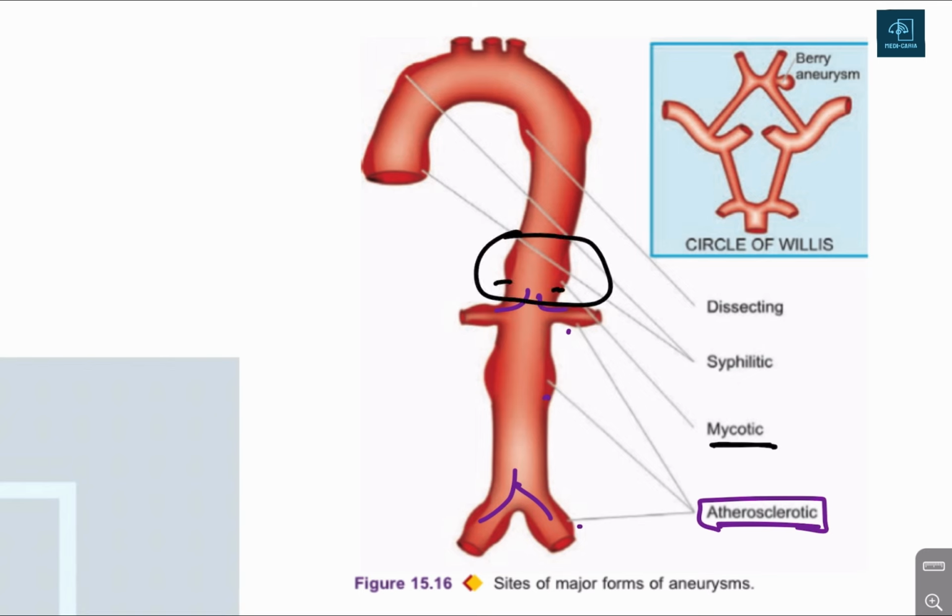Bacterial accumulation. Then syphilitic. Syphilitic, there are two sites. Then dissecting aneurysm. Dissecting aneurysm will be present on the descending arch of the aorta. And we can see this berry aneurysm. This is present in the circle of Willis of the brain.